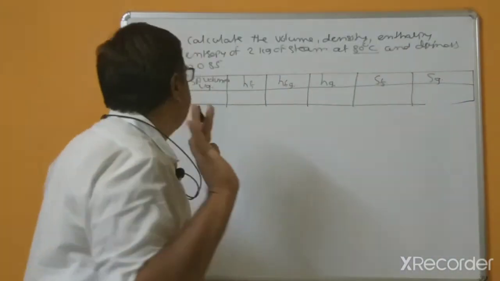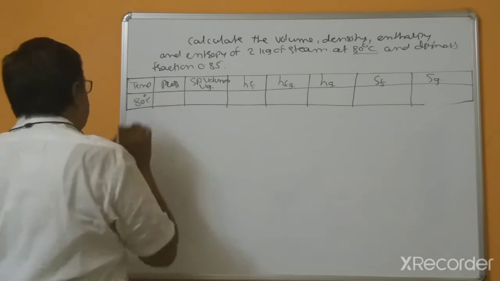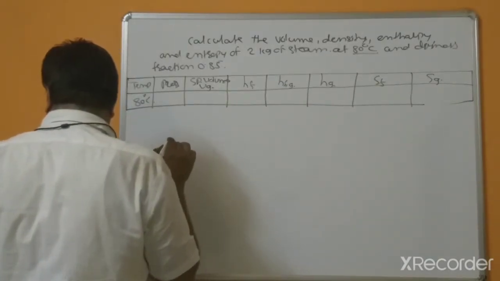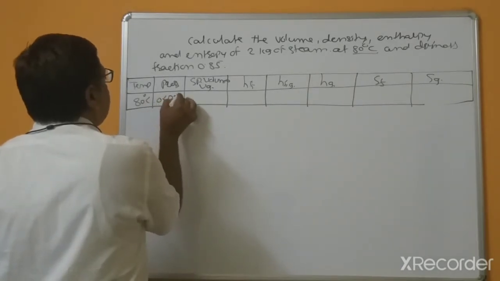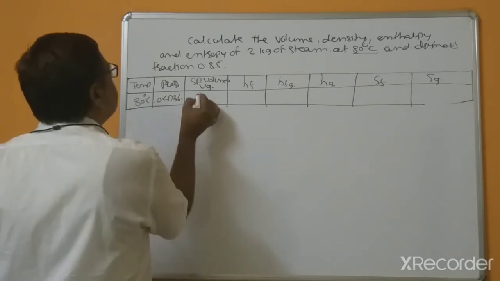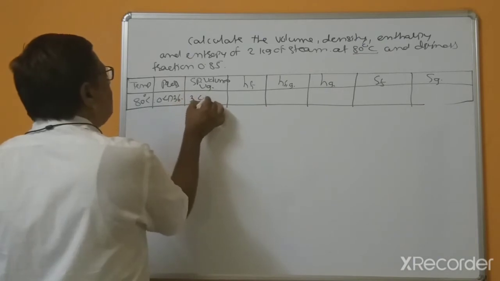So what is the pressure at 80 degrees centigrade? This is 0.4736. Volume, this is meter cube per kg, 3.409.